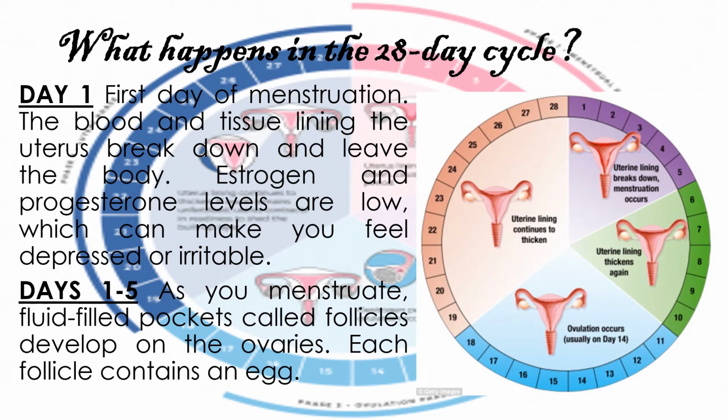What happens in the 28-day cycle? On day 1, which is the first day of menstruation, the blood and tissue lining the uterus break down and leave the body. Estrogen and progesterone levels are low, which can make you feel depressed or irritable. On days 1 to 5, as you menstruate, fluid-filled pockets called follicles develop on the ovaries. Each follicle contains an egg.